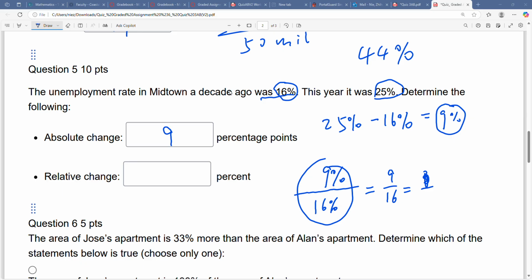This is not an integer, my bad. I mean, the decimal terminates. So it's 56.25%. For this one you don't need to round since you can get the exact value. So just keep 56.25%.